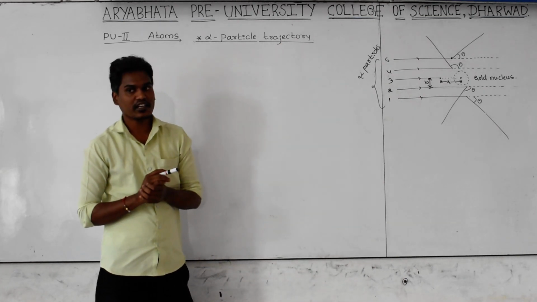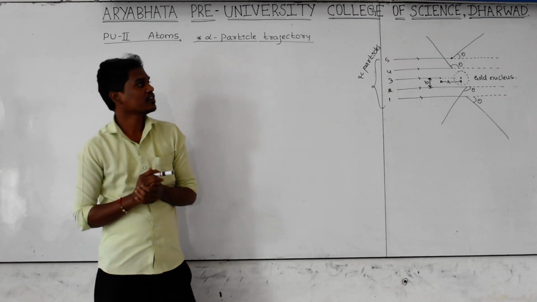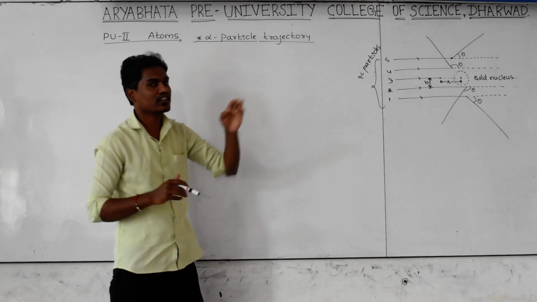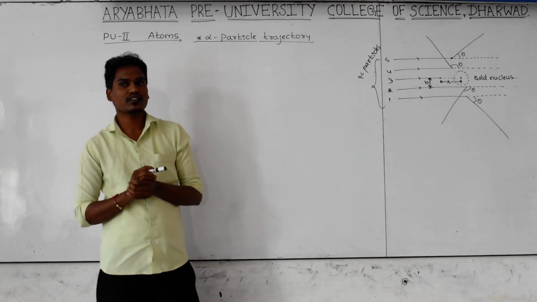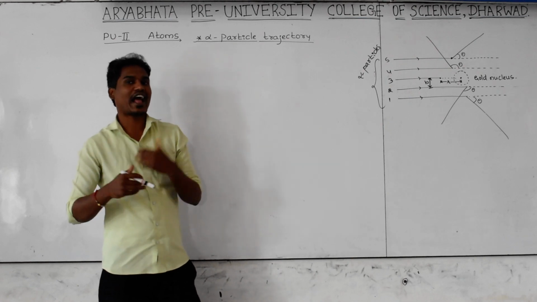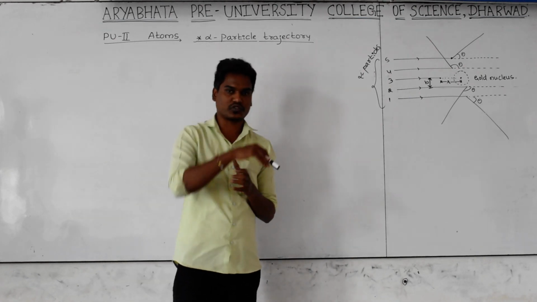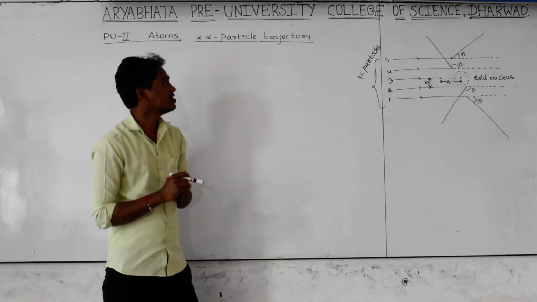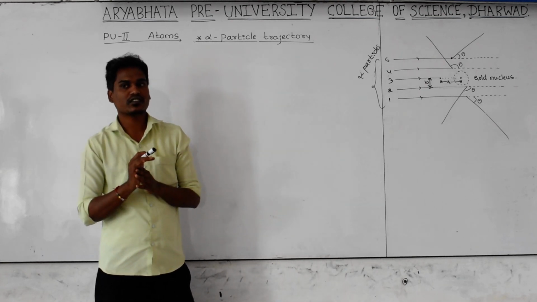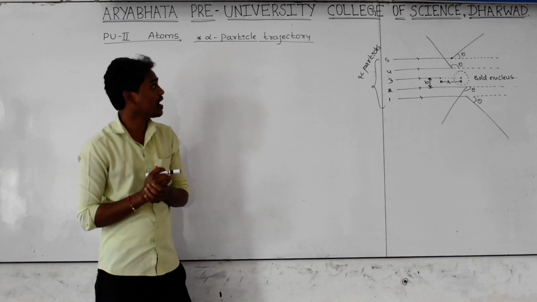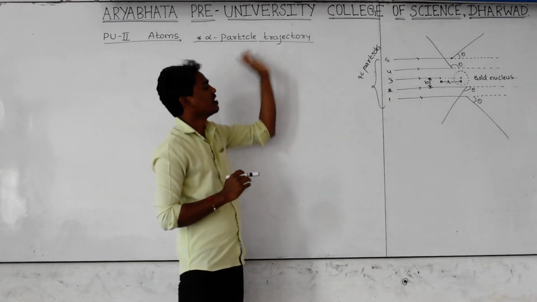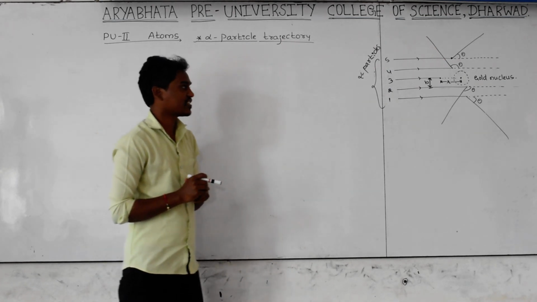What do you mean by trajectory? Trajectory is nothing but a curved path. In the curved path, the object is moving, and that too not on the ground. The object has to be moving in space, not in a straight line. That path should be a curved path. The path of the object moving in space is called a trajectory.